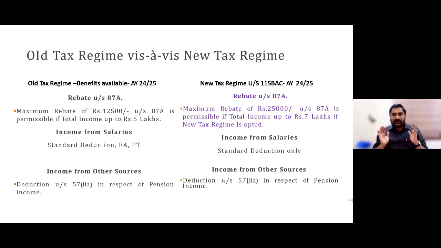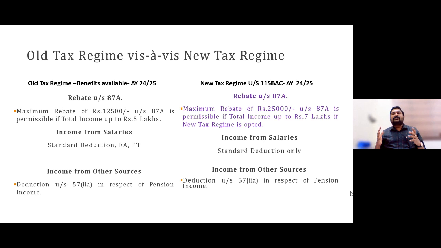Hope I am clear. So this is the basic advantage, one among the privileges that has been given to new tax regime holders right from this assessment year 24-25. But this option is not applicable for those who are going for the old regime.